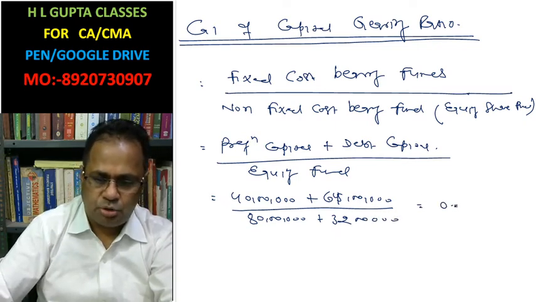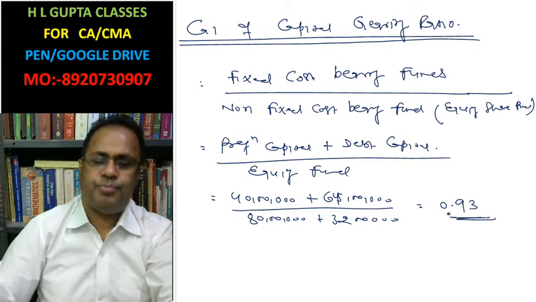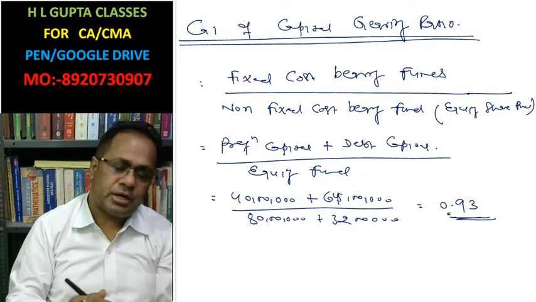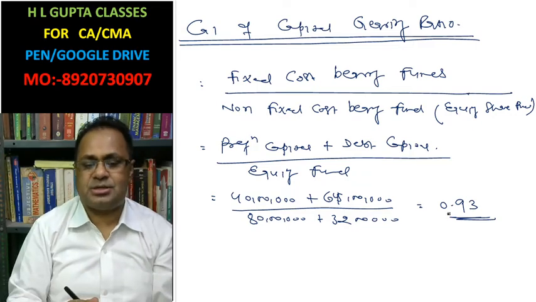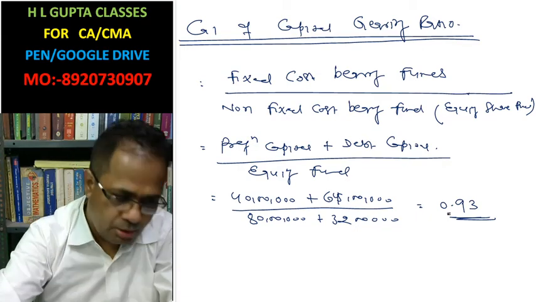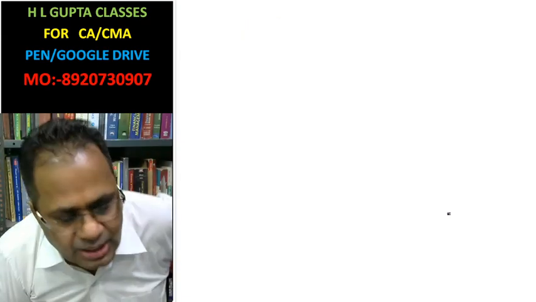Total 0.93. It means our outsider capital, on which fixed interest and fixed dividend is paid, is higher. Now, calculation of yield on equity share.